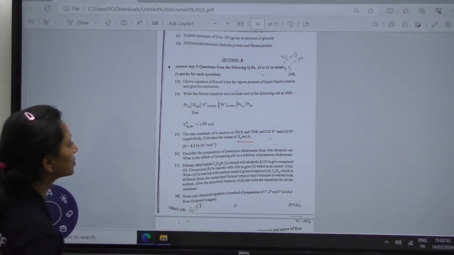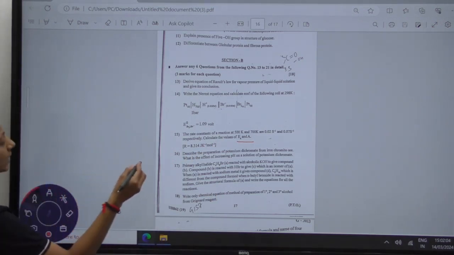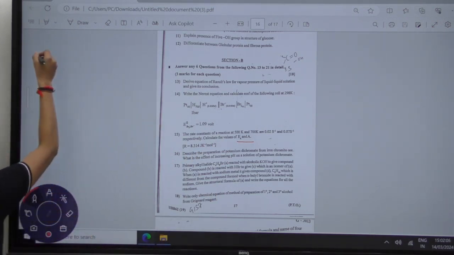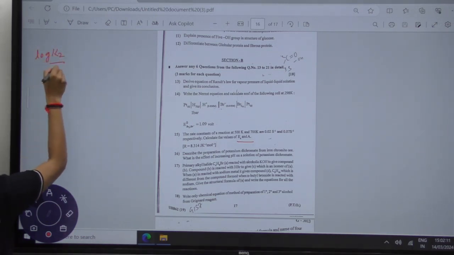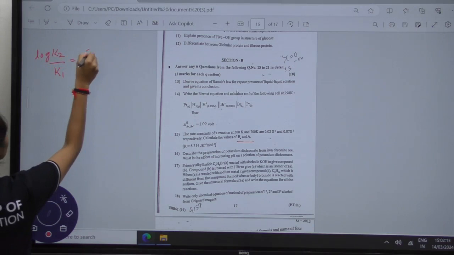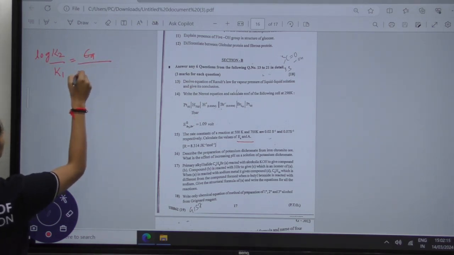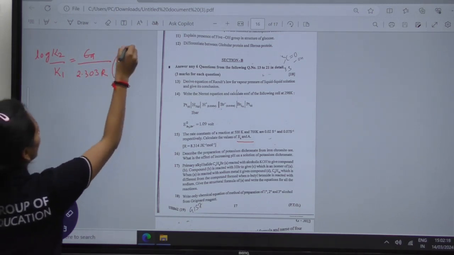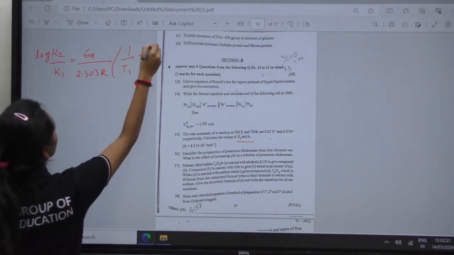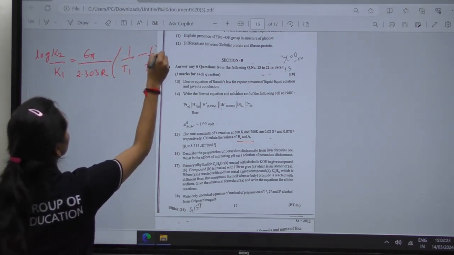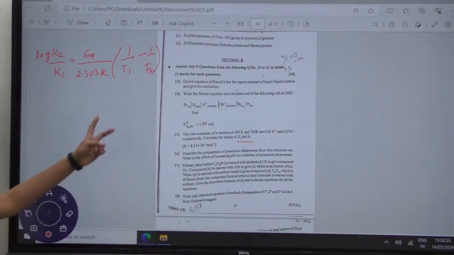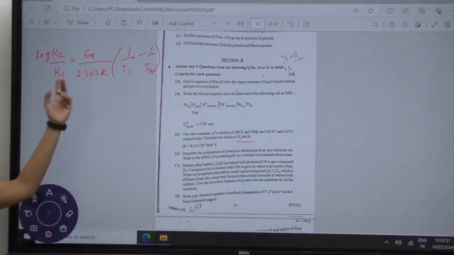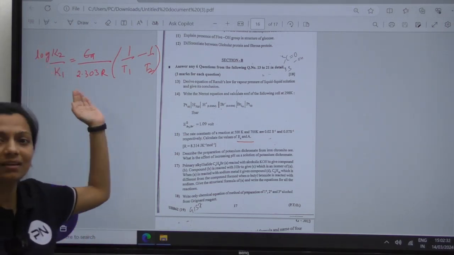To calculate this, we will have the equation log K2 upon K1 is equal to EA upon 2.303 R, bracket 1 upon T1 minus 1 upon T2. In this you are having two temperatures, and corresponding to the temperatures you have the two constants K2 and K1.